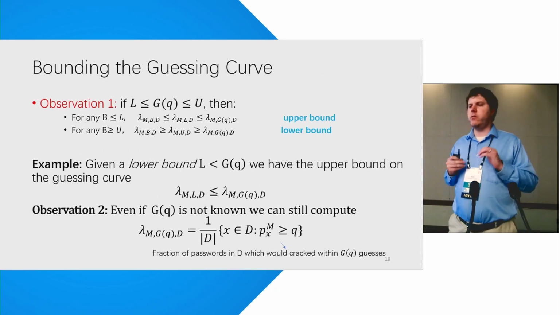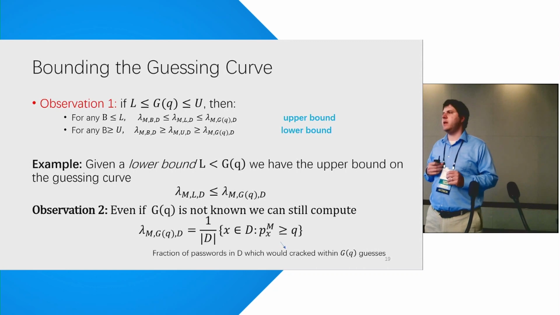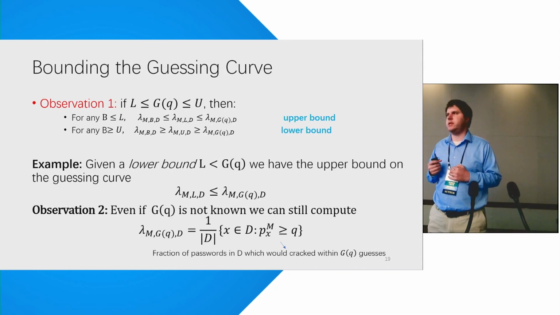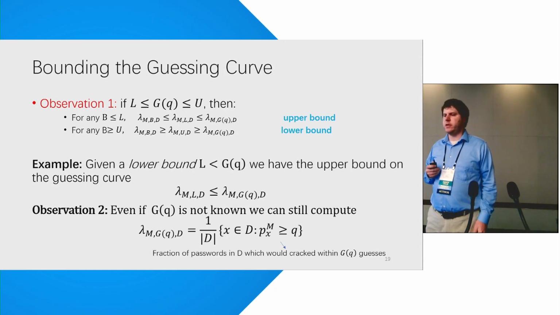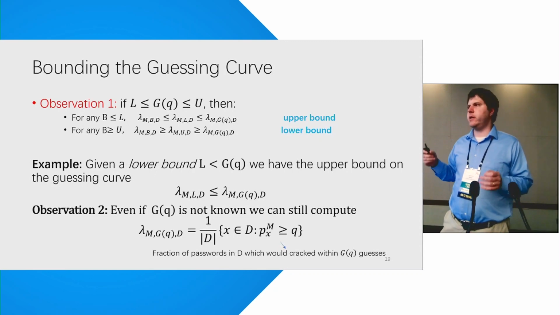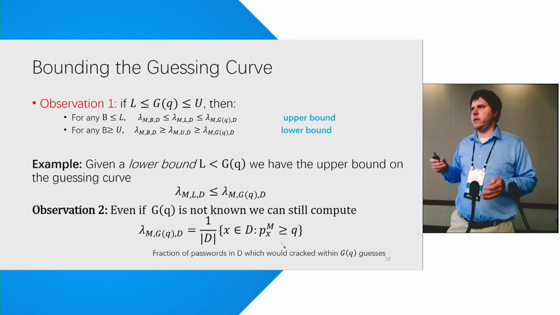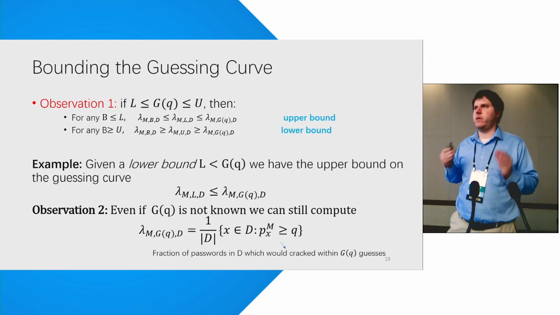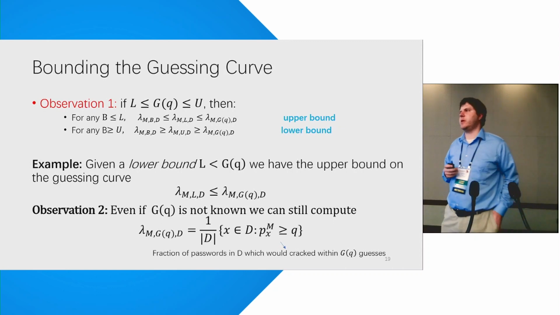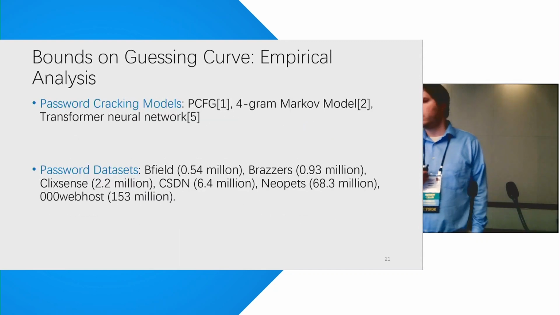Then, once we find a way to bound the guessing number, we can also extend this to upper and lower bound the entire guessing curve. The basic observation is, if we have an upper and lower bound on the actual guessing number, then we can upper and lower bound the actual guessing curve at that particular point. Again, see the paper for more details.